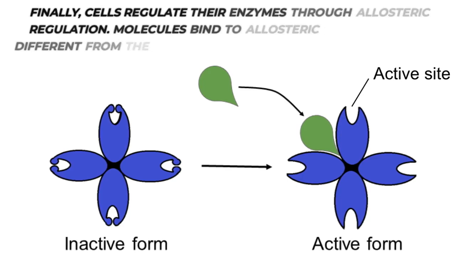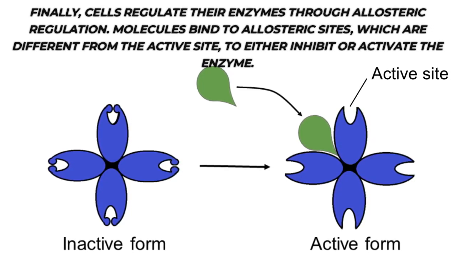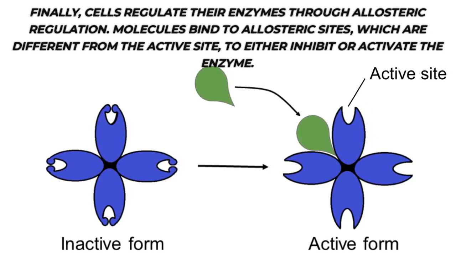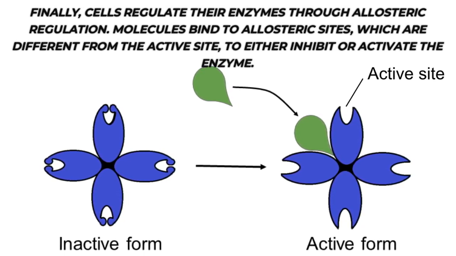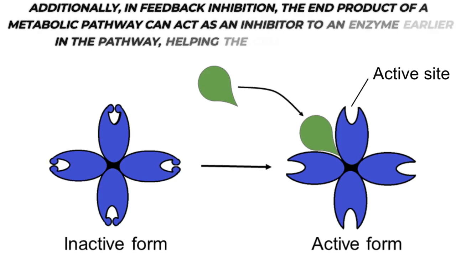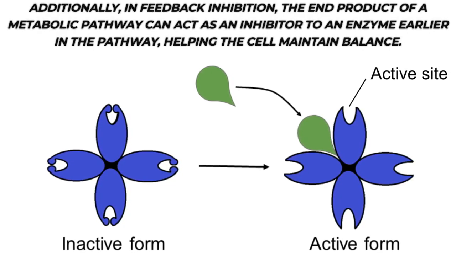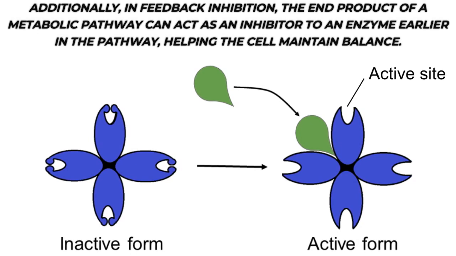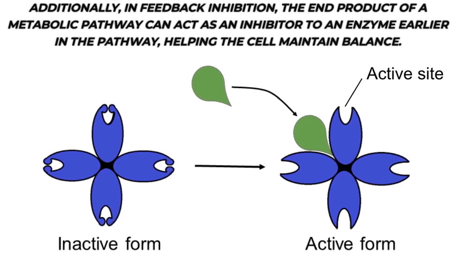Allosteric regulation and feedback inhibition. Finally, cells regulate their enzymes through allosteric regulation. Molecules bind to allosteric sites, which are different from the active site, to either inhibit or activate the enzyme. Additionally, in feedback inhibition, the end product of a metabolic pathway can act as an inhibitor to an enzyme earlier in the pathway, helping the cell maintain balance.